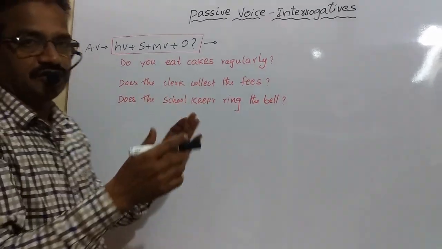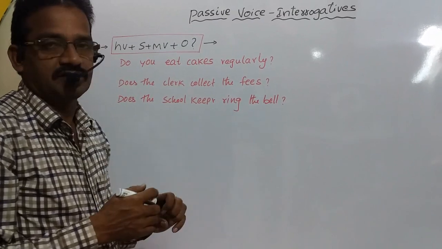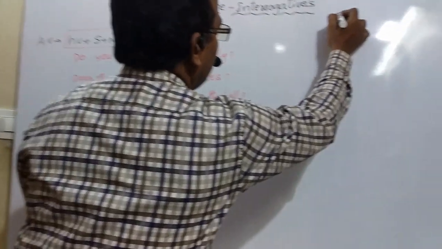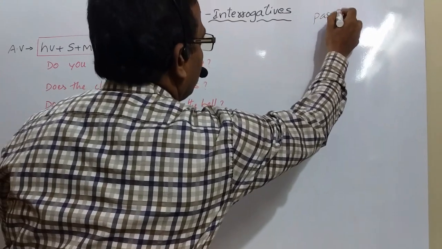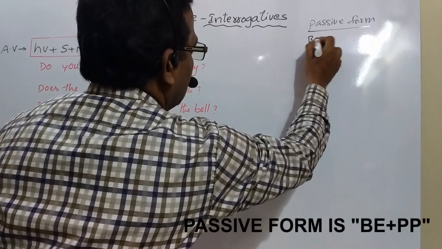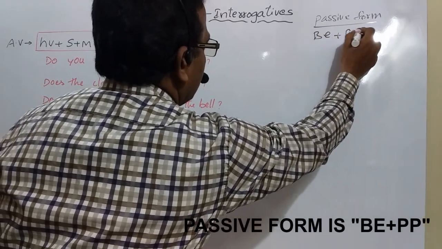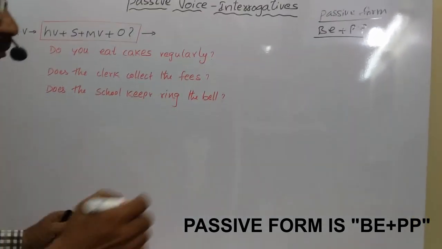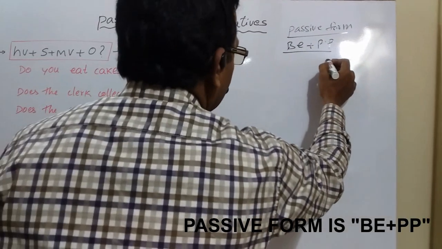When you change it into passive voice, as we learned in the earlier classes, the passive form is be plus past participle. We should not forget that. And what are the be forms here?